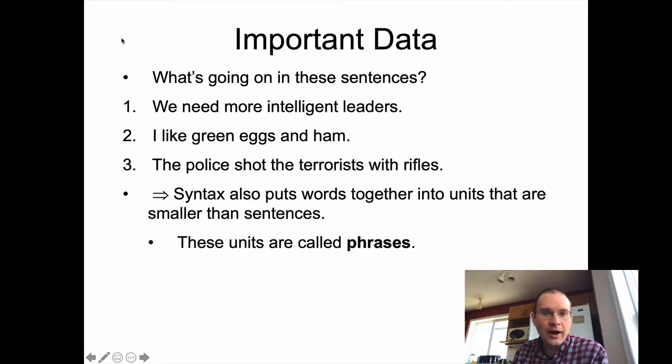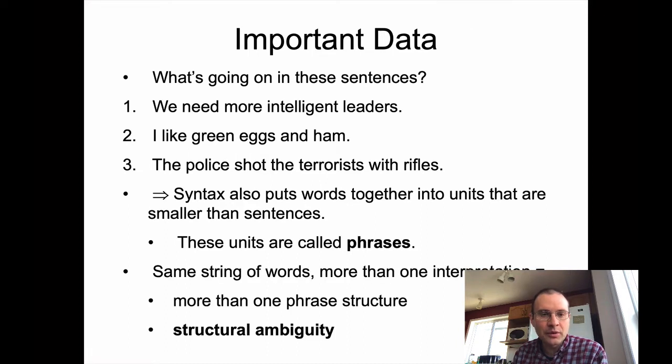So these are examples of what are called structural ambiguity, where you have the same string of words with more than one interpretation. That means we can boil it down. There should be more than one different kind of phrase structure in the sentence. So in syntax, we put words together into units that are smaller than sentences, called phrases, and those phrases get put together into a higher level of structure called a sentence at the top.